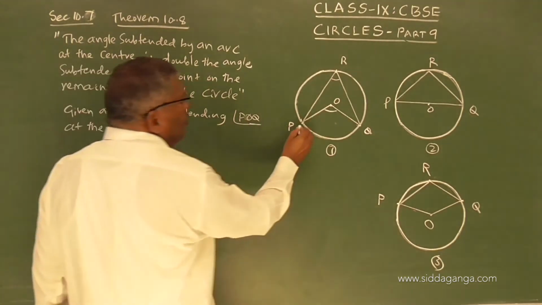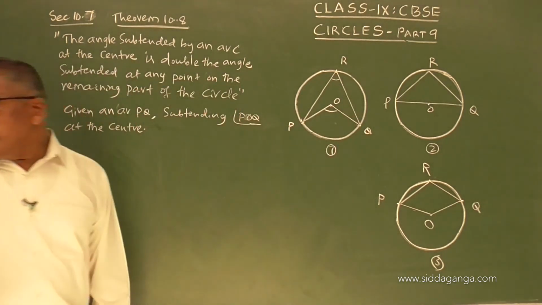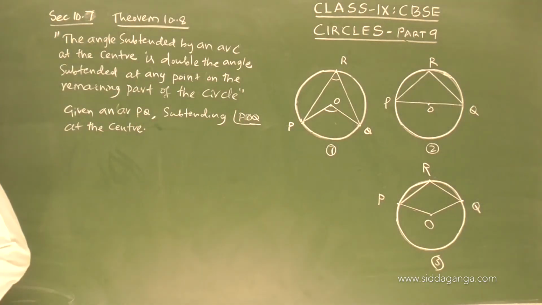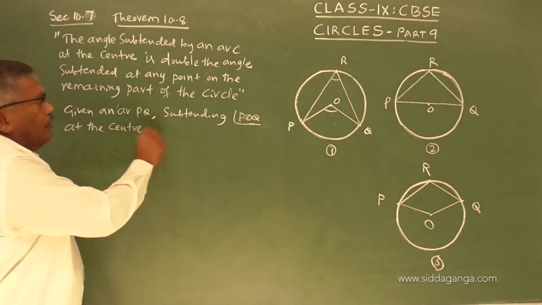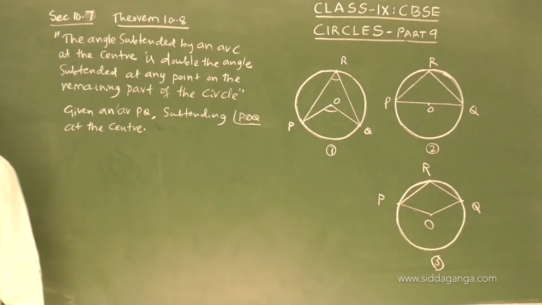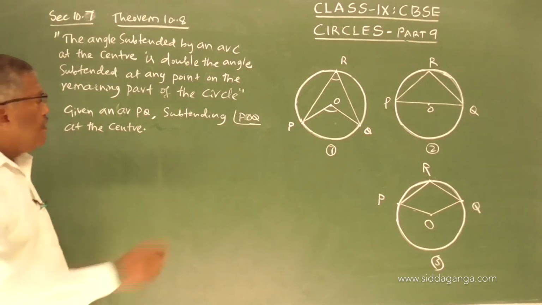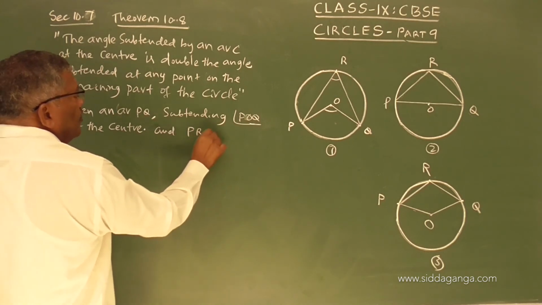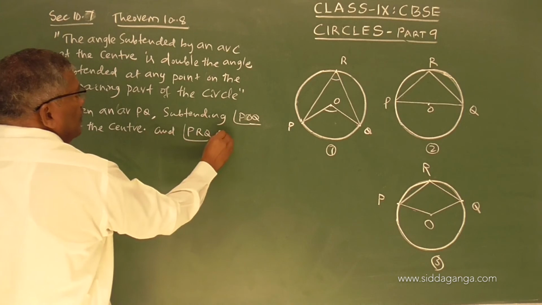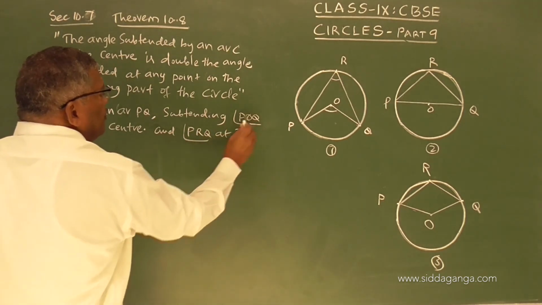So I am referring to this arc now. And angle PRQ at the remaining part of the circle.